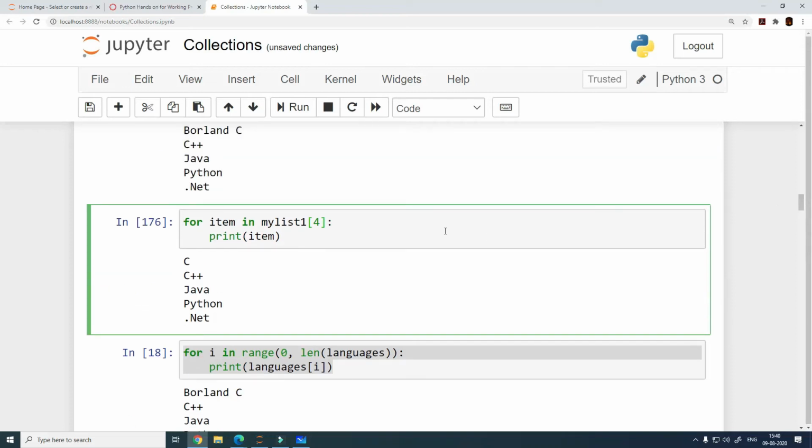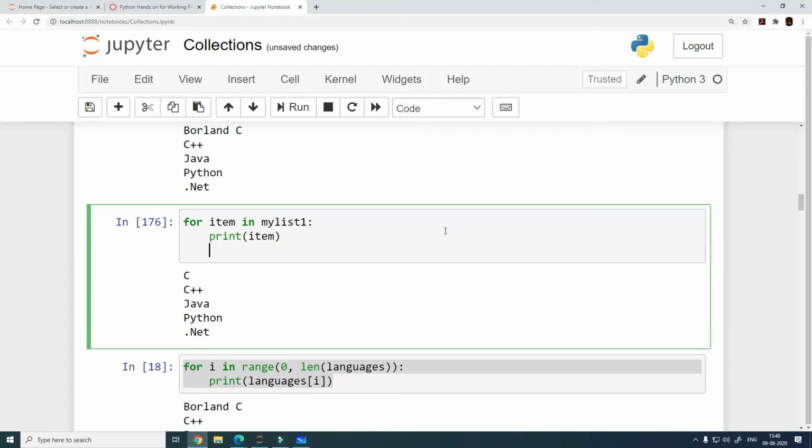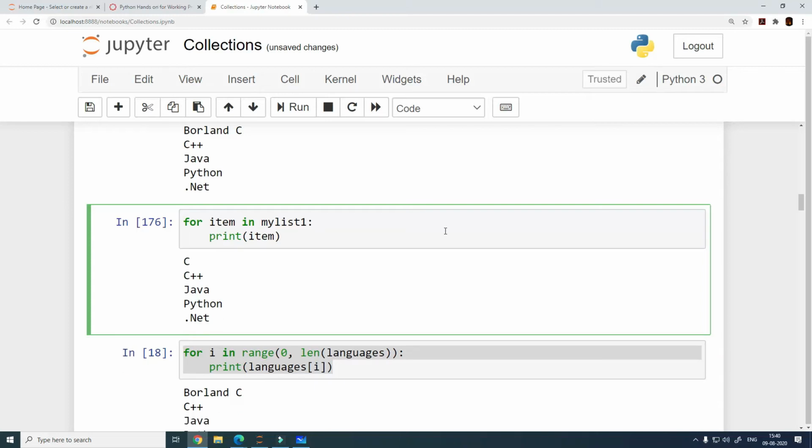So what you can do here is, for items in my list 1, print this, but if the item is, you can probably use an if statement here, where you specify if this is the item, right? So you need to make use of indexes there in that case.